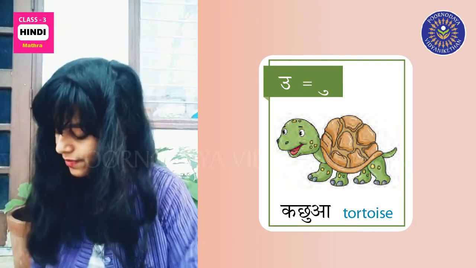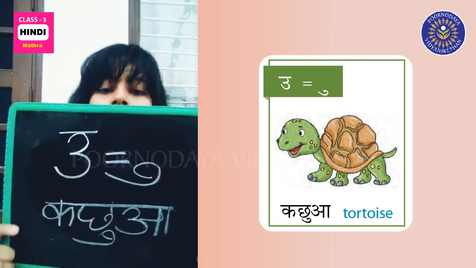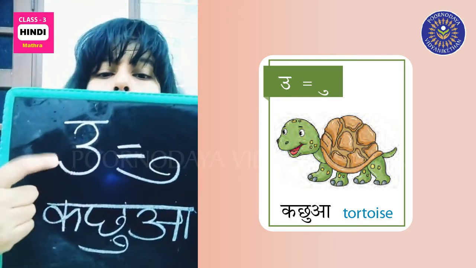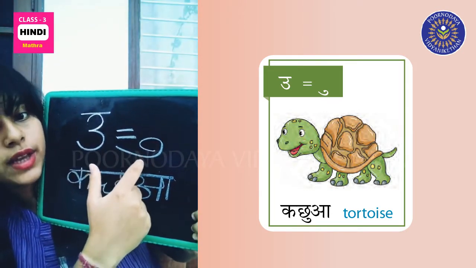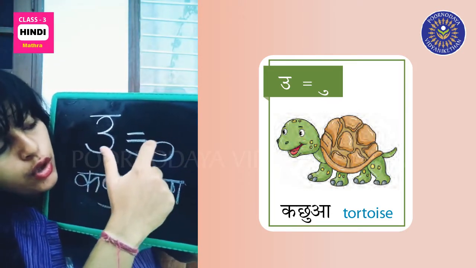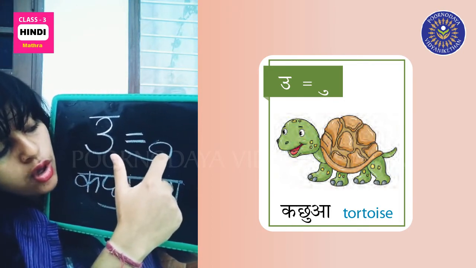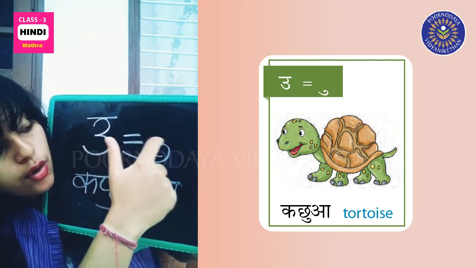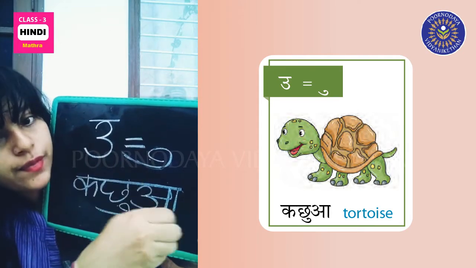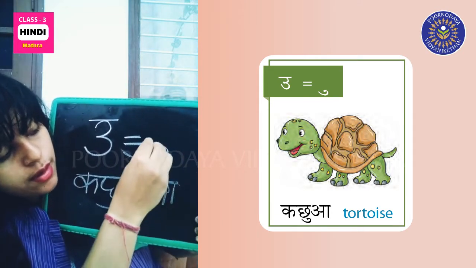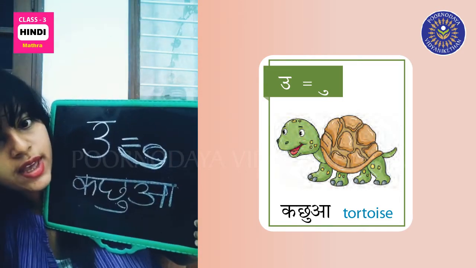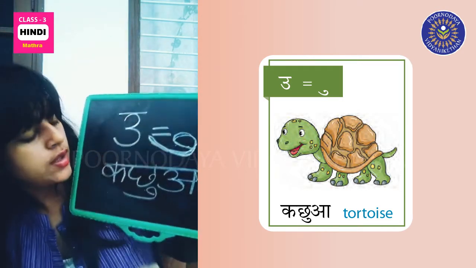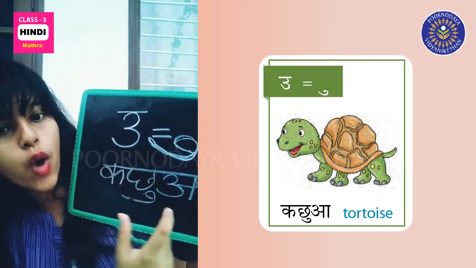Let's see how do we write this letter. You see this? Oo. How do you write this in form of matra? You go like this. You go from below to up. Okay?